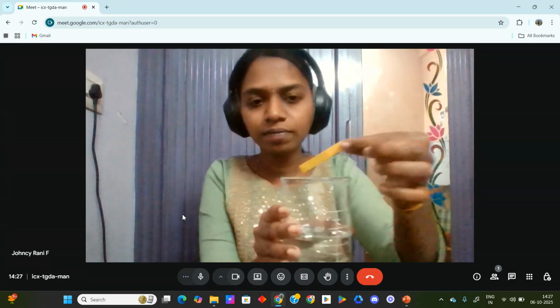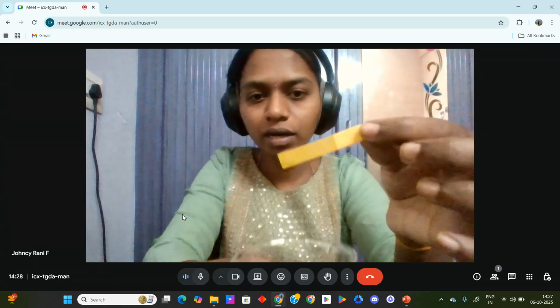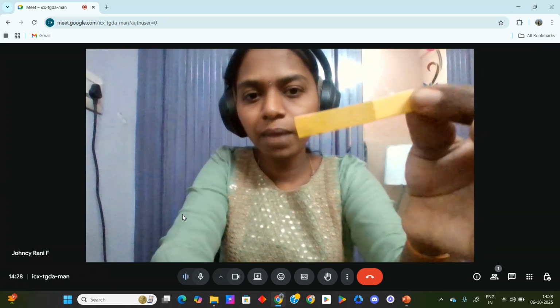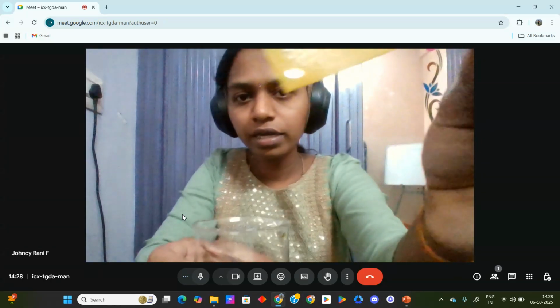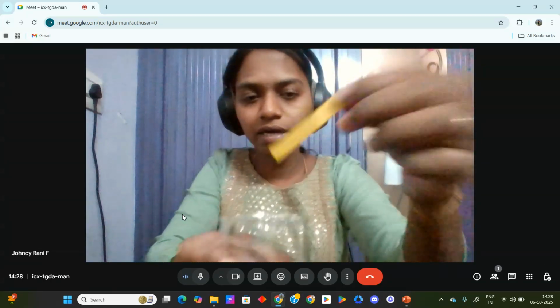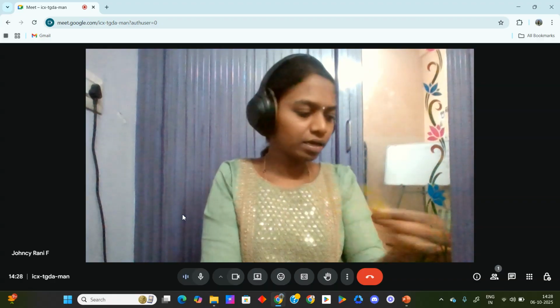Now see here, when I dip the pH paper into the water, it shows a pale green color, isn't it? It shows a pale green color. Now I have to keep it aside.